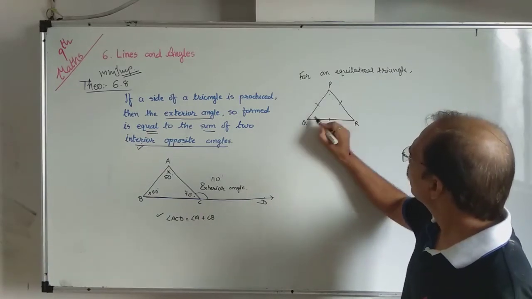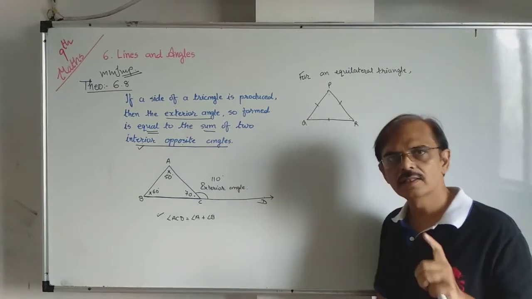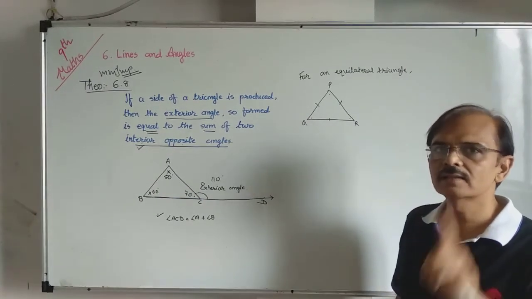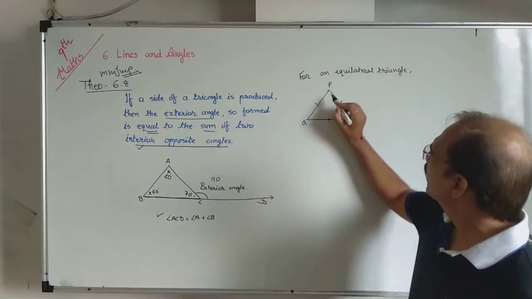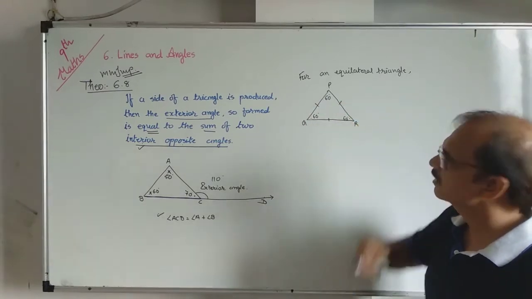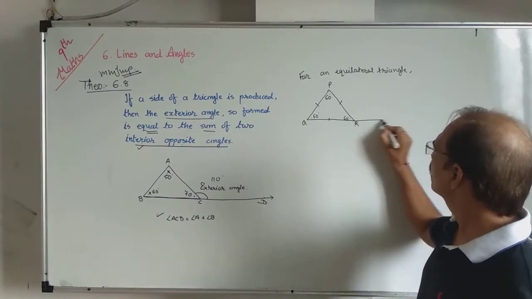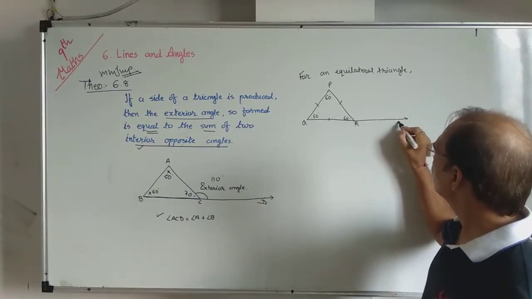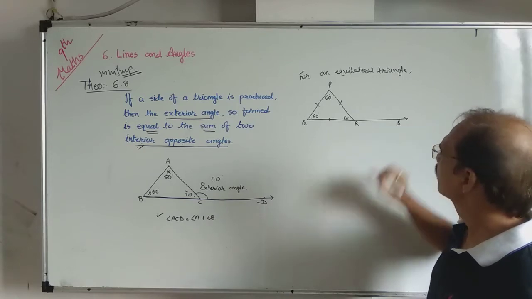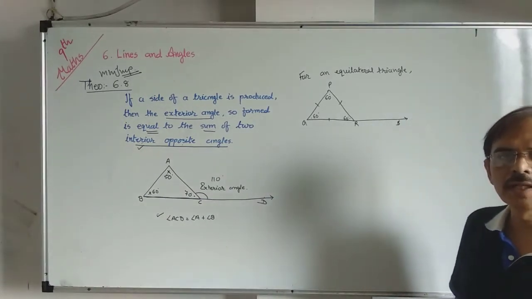If the sum of P plus Q plus R is 180 degrees, and these three angles are equal, then each measures 60 degrees. 60, 60, 60. Right?